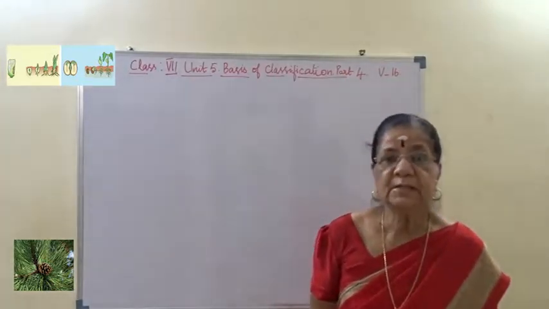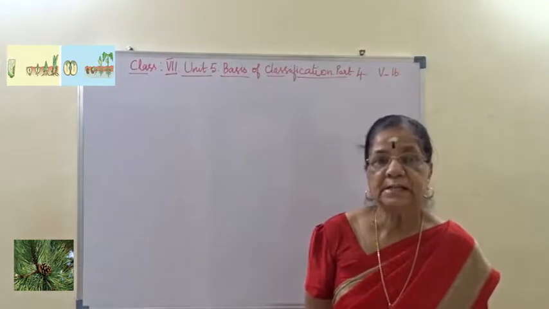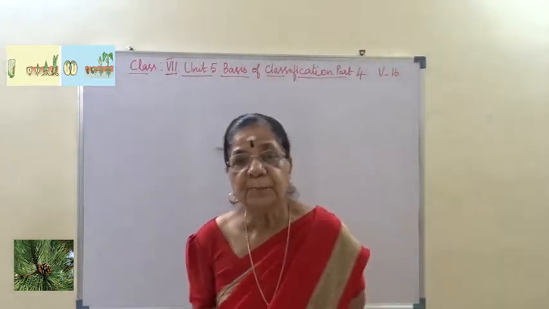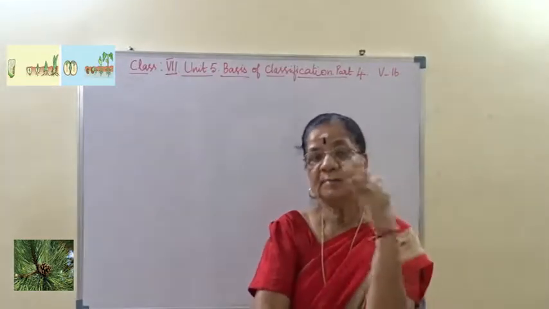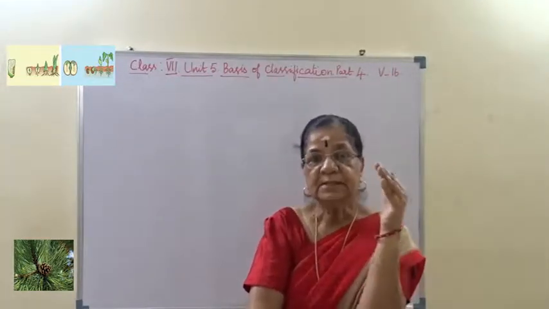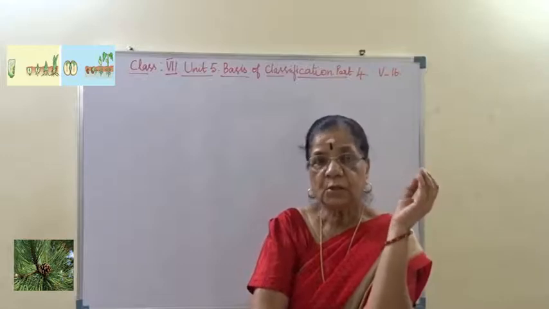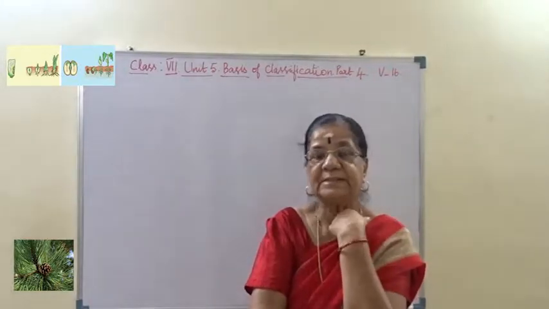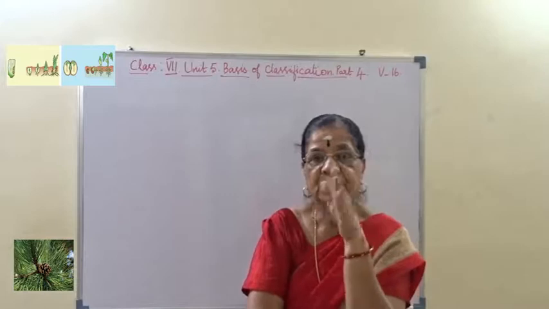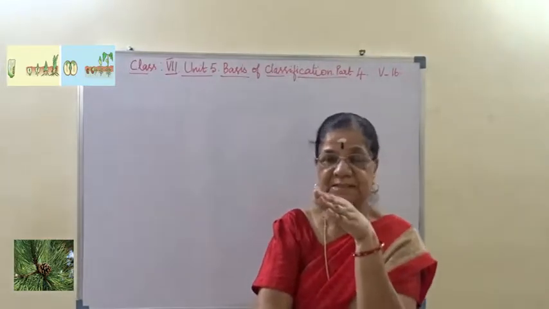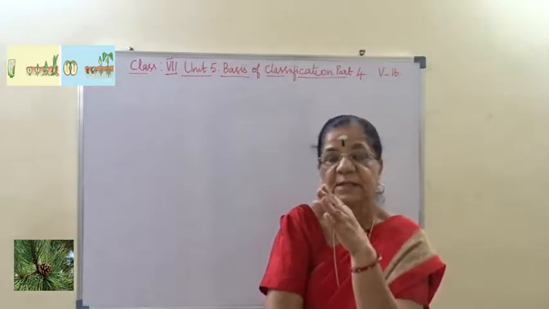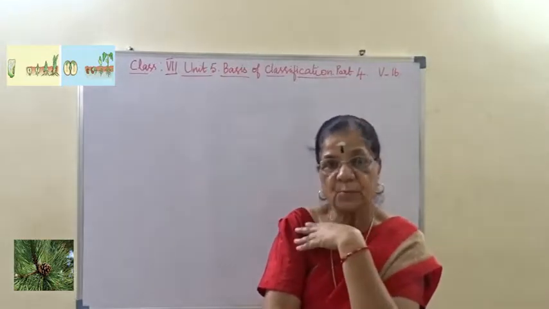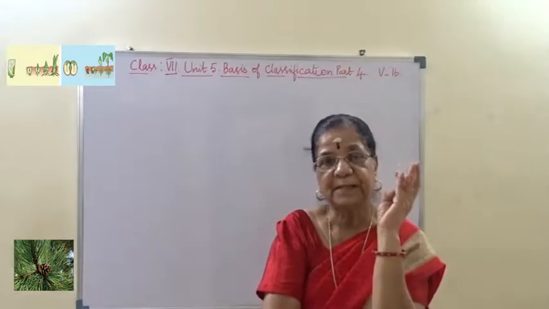Mosses are amphibious plants included under the group called Bryophyta. They have aquatic form and land form. They need moisture or water to complete their life cycle. So they are a midway transitory stage, between aquatic and land.